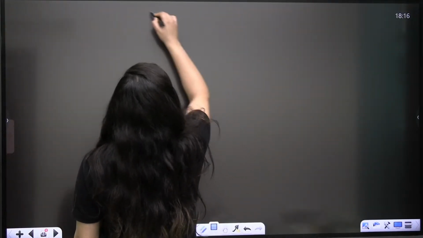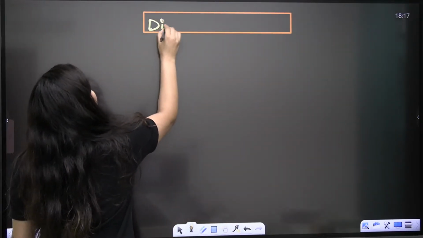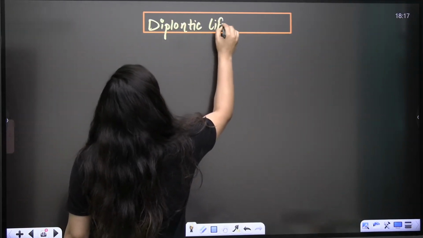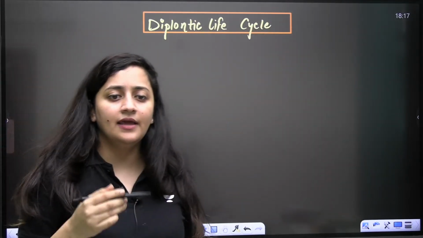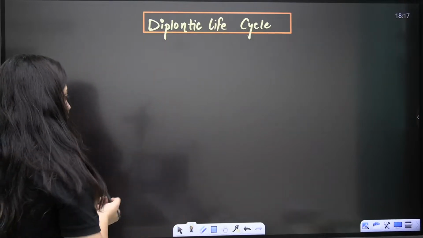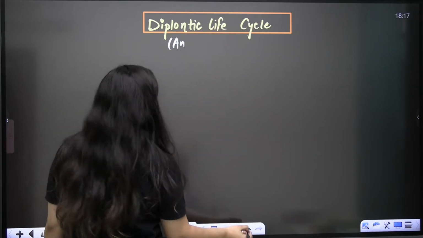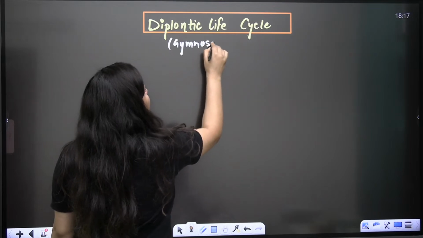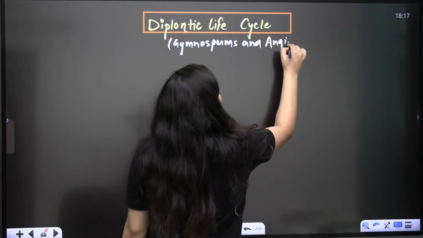Now the next life cycle is the diplontic life cycle. Diplontic life cycle is very easy. But you will find such a type of life cycle in the case of your gymnosperms and angiosperms. Where will you get it? In the case of gymnosperms and angiosperms, there will be the diplontic life cycle.